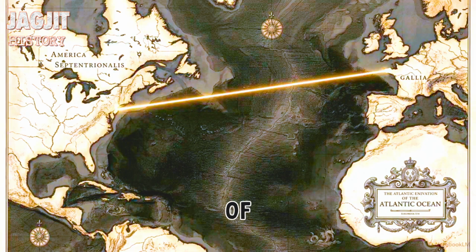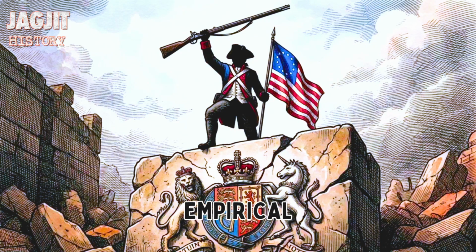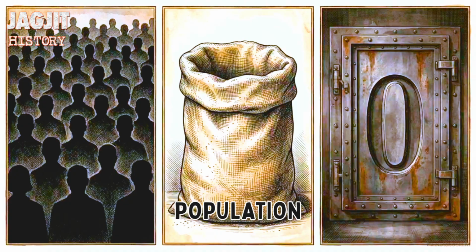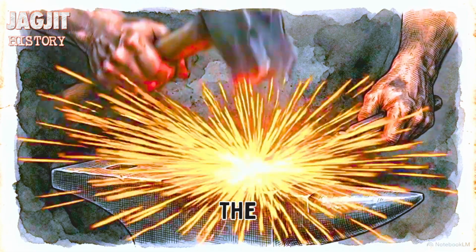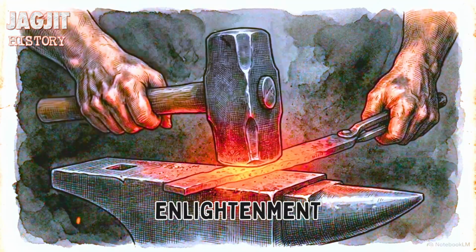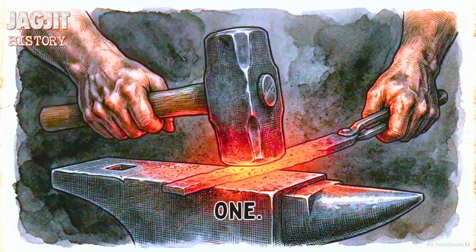The recent success of the American Revolution in 1776 transitioned these ideas from theory to reality. It provided the French populace with empirical proof that overthrowing a monarchy to build a functioning republic was physically possible. A population explosion colliding with an empty grain supply and an empty treasury created a hungry demographic. The intellectual frameworks of the Enlightenment forged them into a revolutionary one.